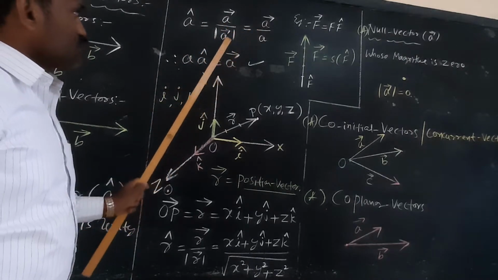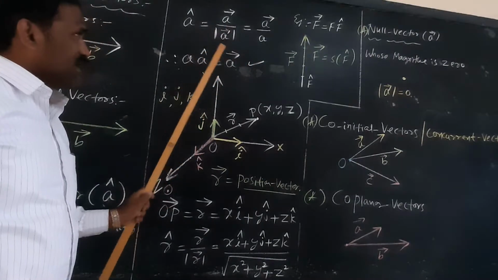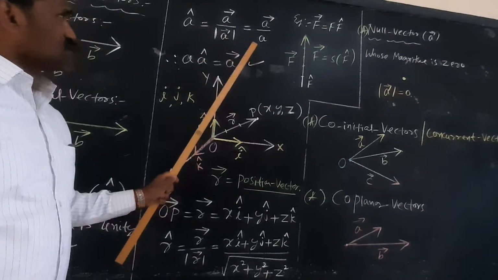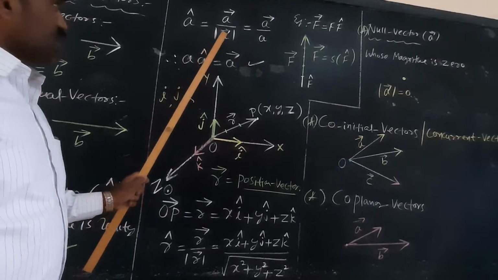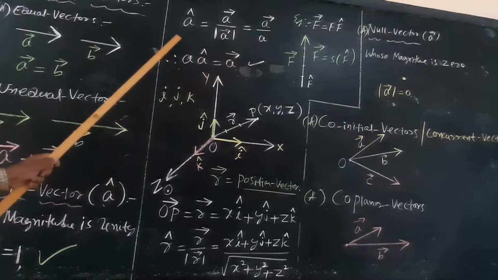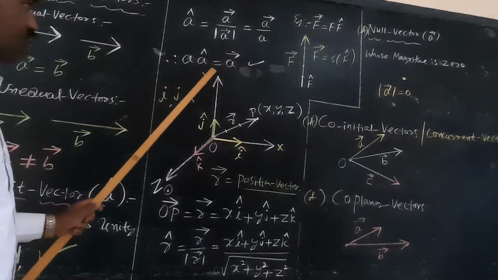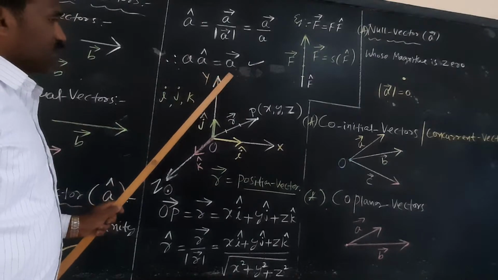Vector A stays as it is, and modulus of A is the magnitude of A, which is A only. Therefore, modulus of vector A is nothing but A. Then you simplify by cross multiplying: A times A cap is equal to vector A.